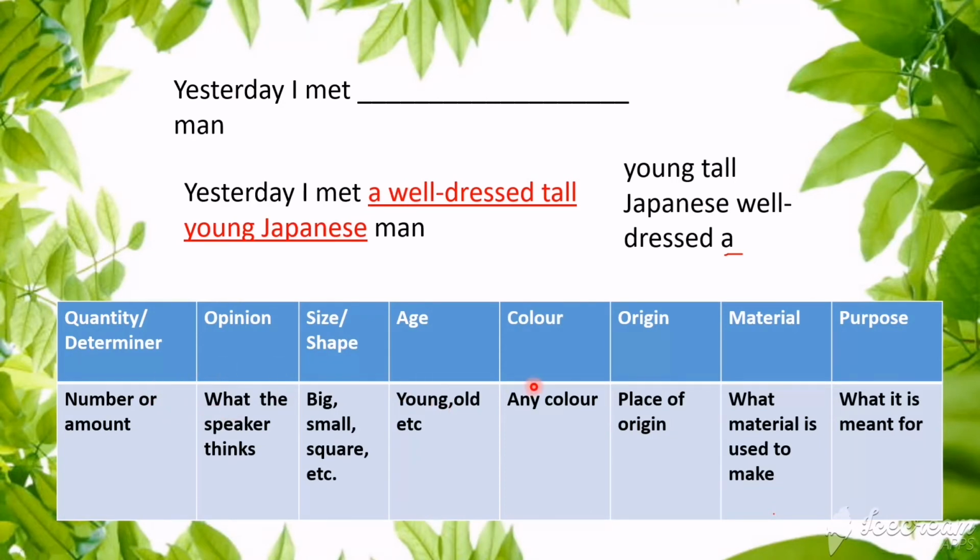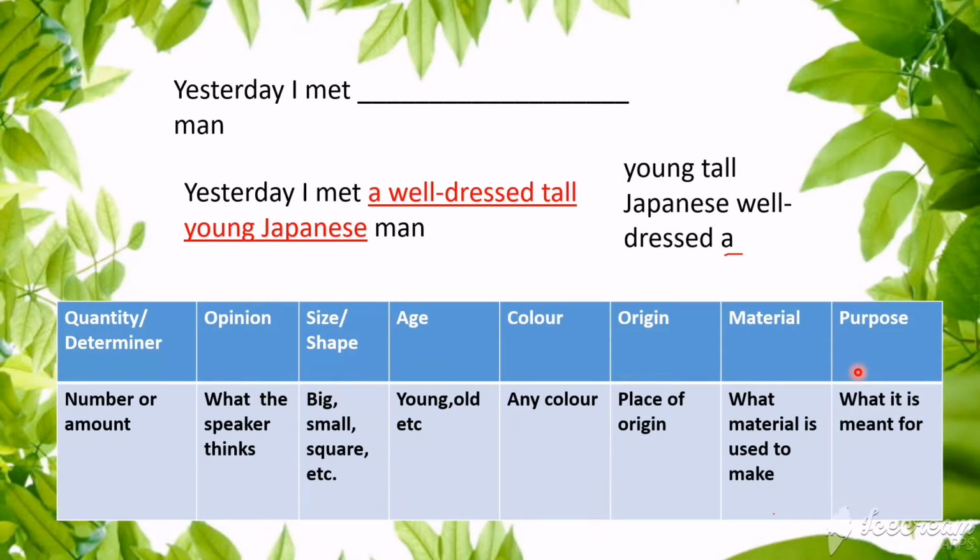You have to memorize these headings: color, origin, material, purpose. All of this you have to memorize, and there is a clue given on page number 19 of your textbook in order to memorize this. Children, you have learned acronyms in your GK, isn't it? Abbreviations or acronyms, you call them. So you can keep these headings in mind using this acronym, QOSACOMP. You can call that quasicomp. Whatever way you want to pronounce that, you can keep that in mind.